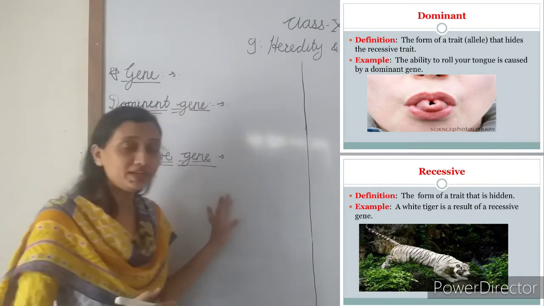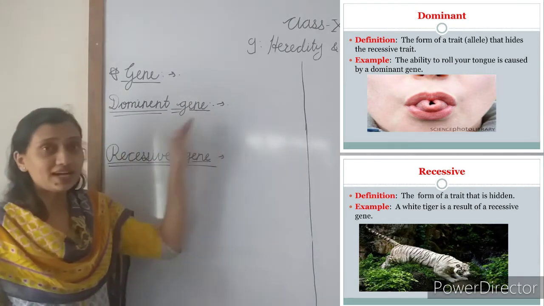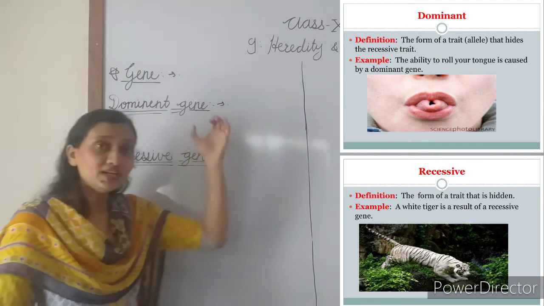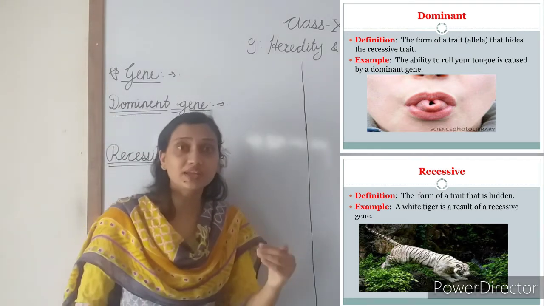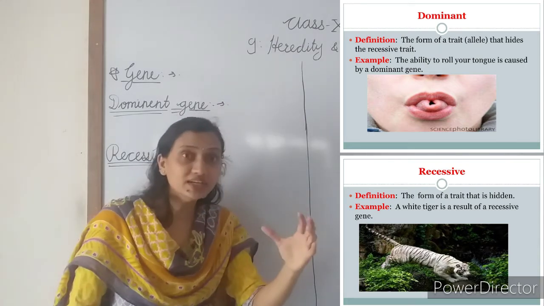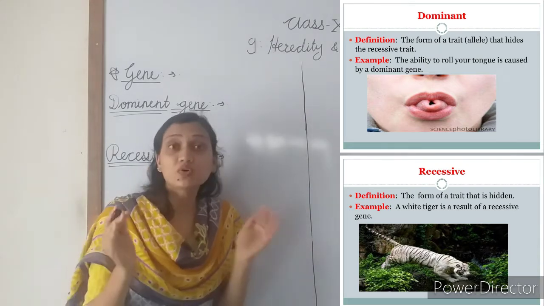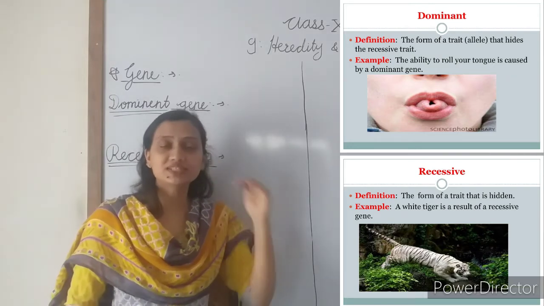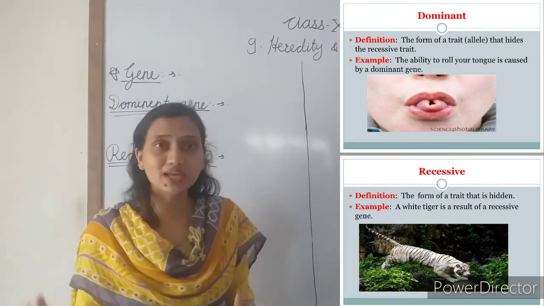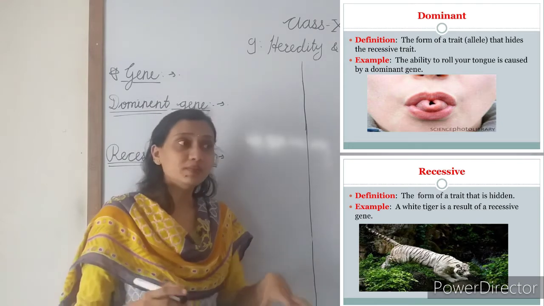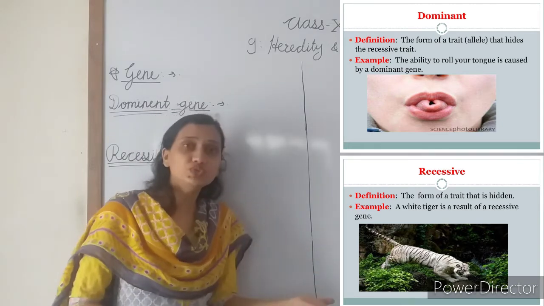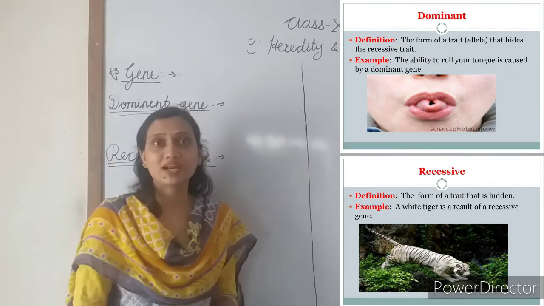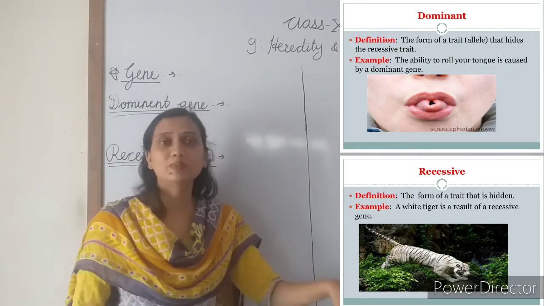Again, I will repeat: dominant genes and recessive genes. Dominant gene means the gene which decides the appearance of an organism even in the presence of the alternative gene, meaning it dominates the other gene of the same characteristic.